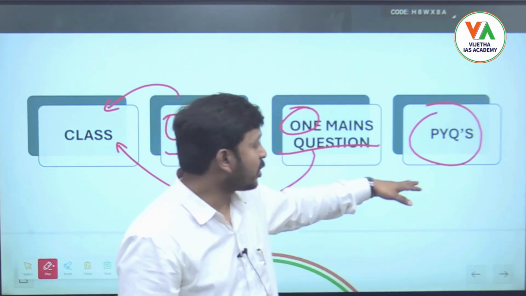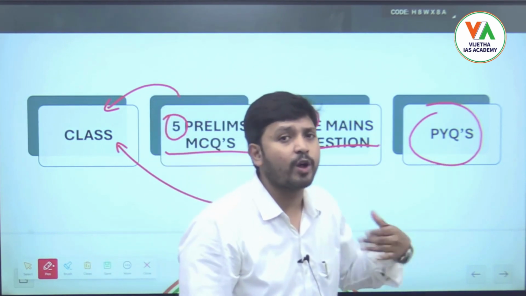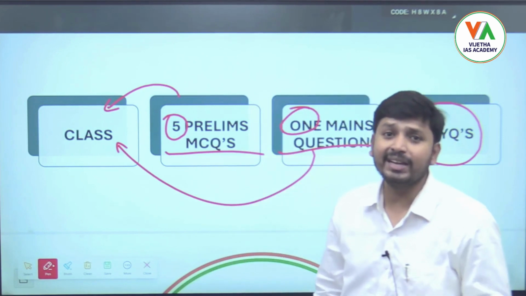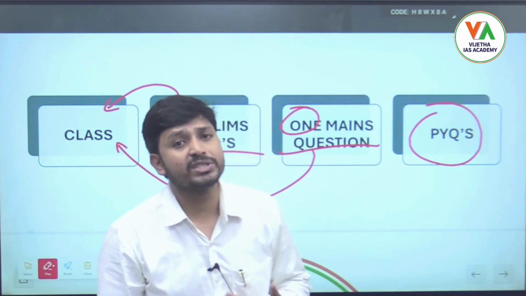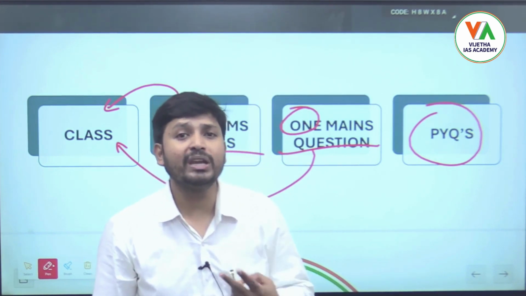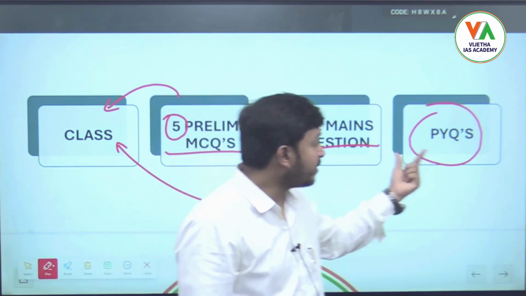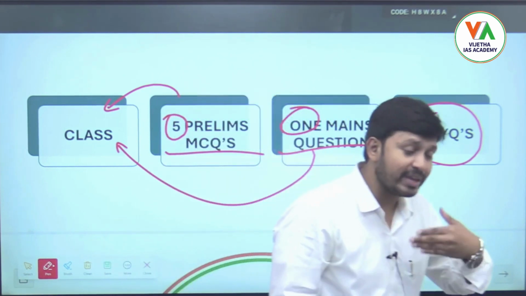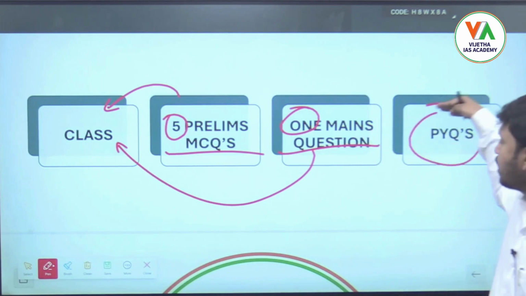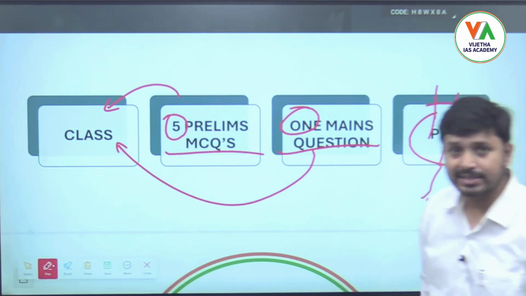If someone solves the last 10 years of PYQs of all the subjects, on average they can get directly more than 10 questions in the prelims. Imagine, 10 questions out of 100 means 20 marks you are just getting by solving the PYQs. That's why in the class itself, after the end of each and every chapter, we will discuss these PYQs also. Is it clear?